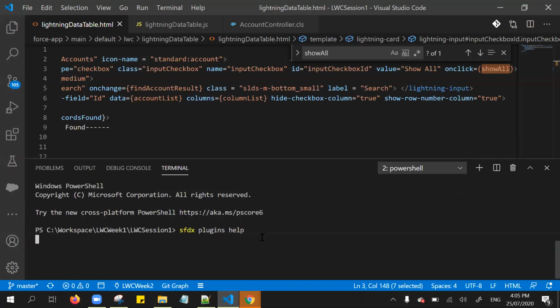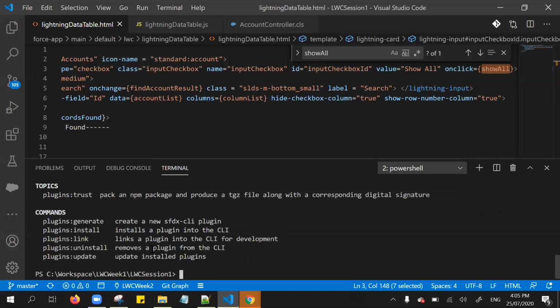SFDX plugins. So see, these are the commands about the plugins. First one, generate. You can even generate your own plugin, for that you need to use plugins colon generate.